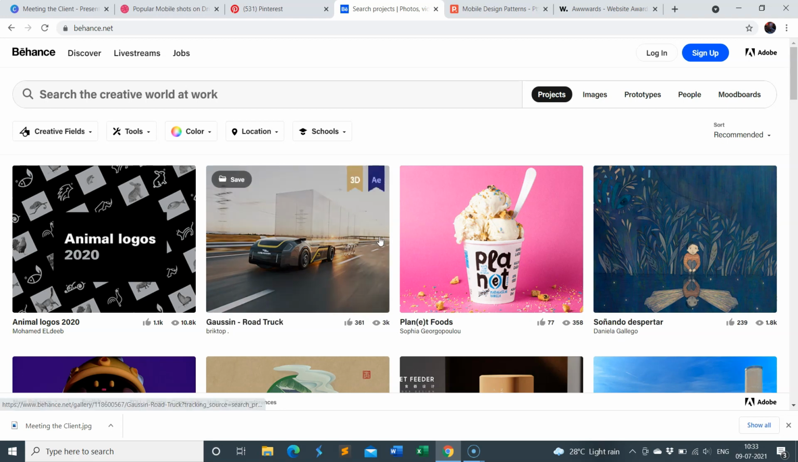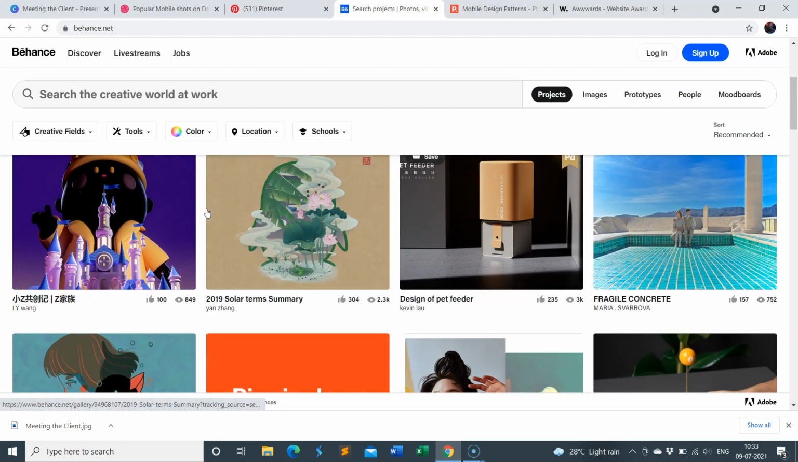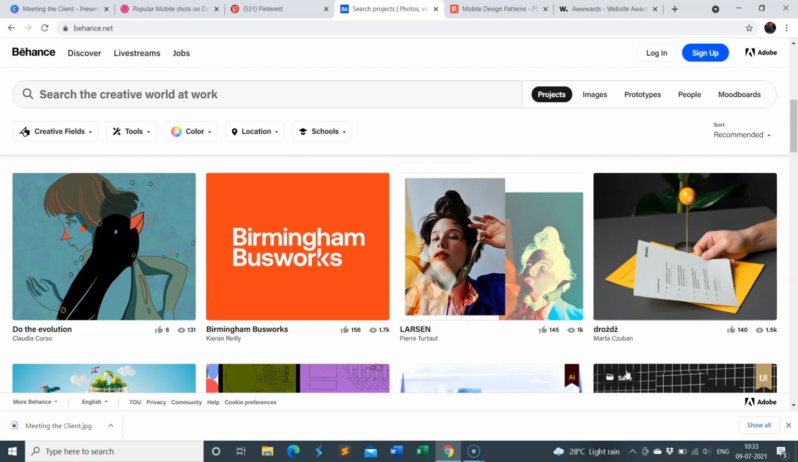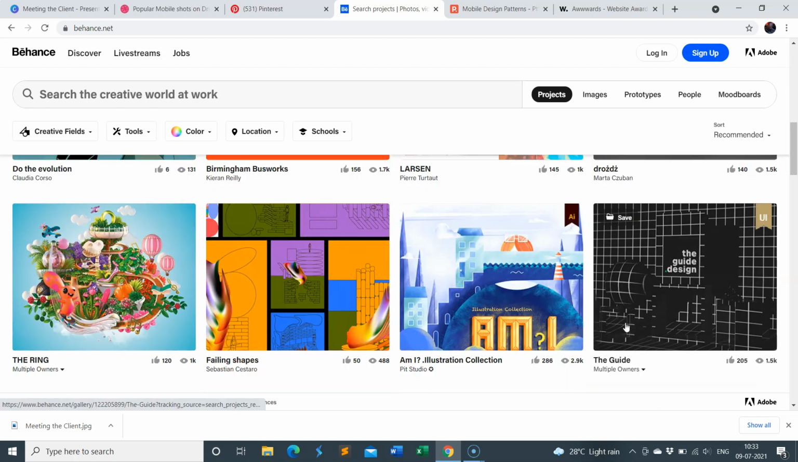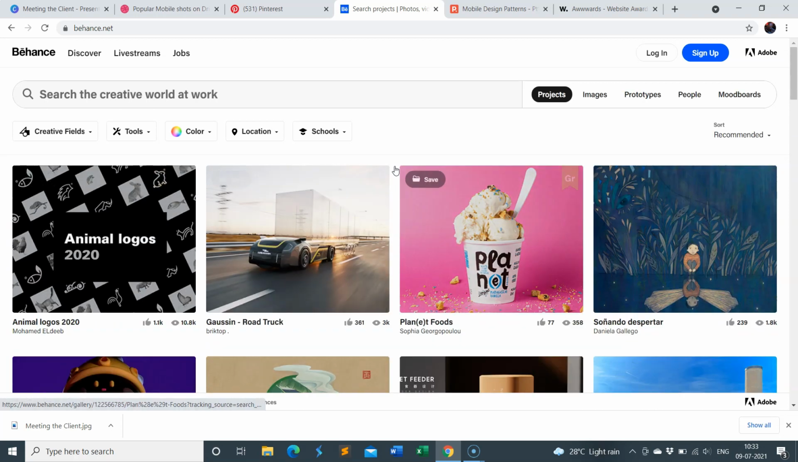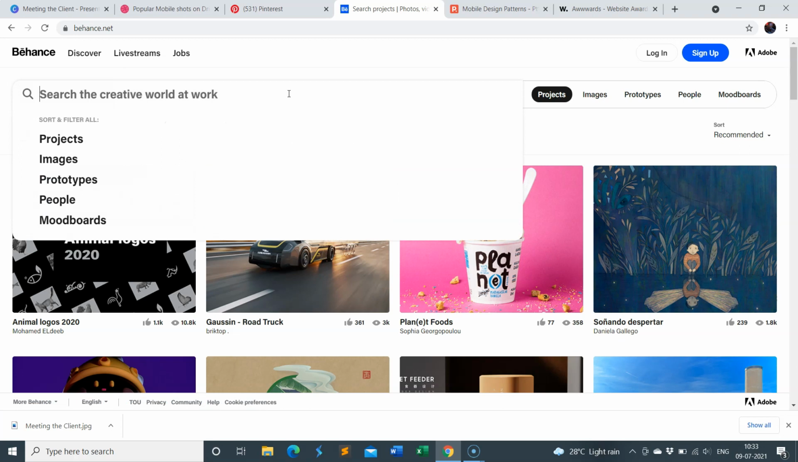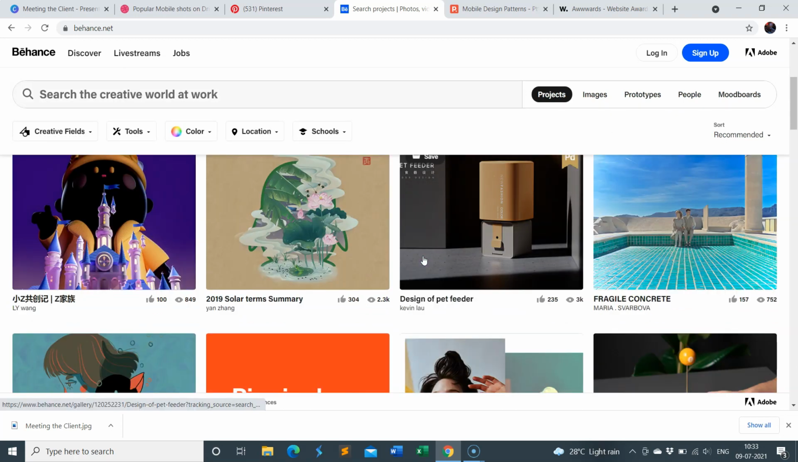So you can search for anything that you want. You have a lot of designs, again, based on several topics. Again, let's say this time I want to search for something. Okay, and when you search for something, you can filter your search results. Either you want to search projects, images, prototypes, or people or mood boards. So you can filter your search results based on that.